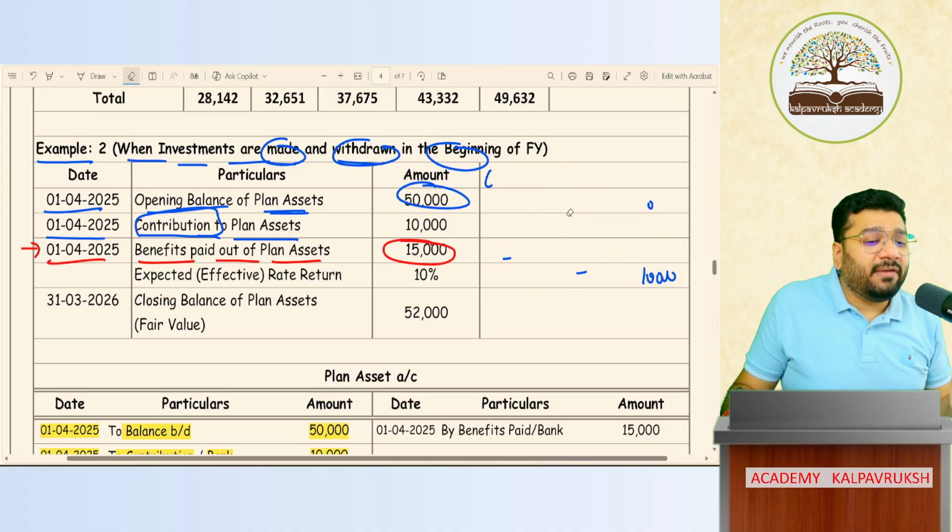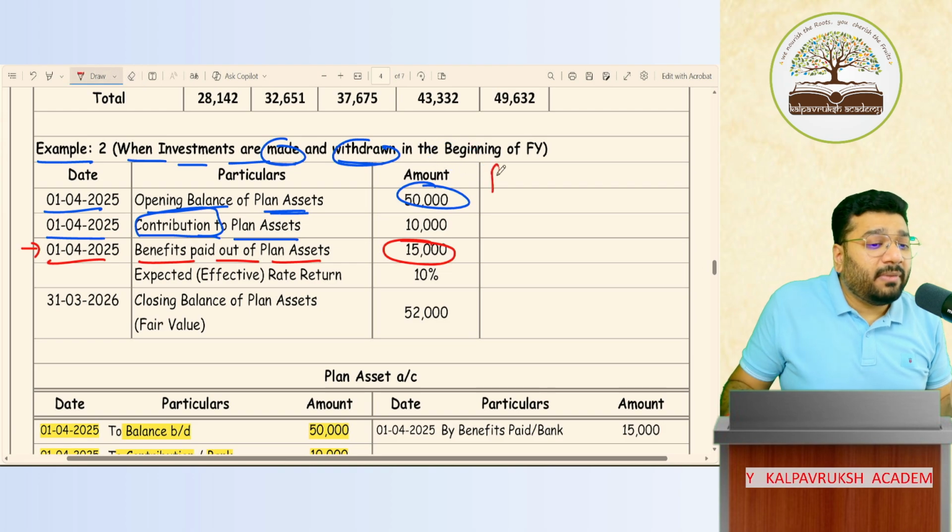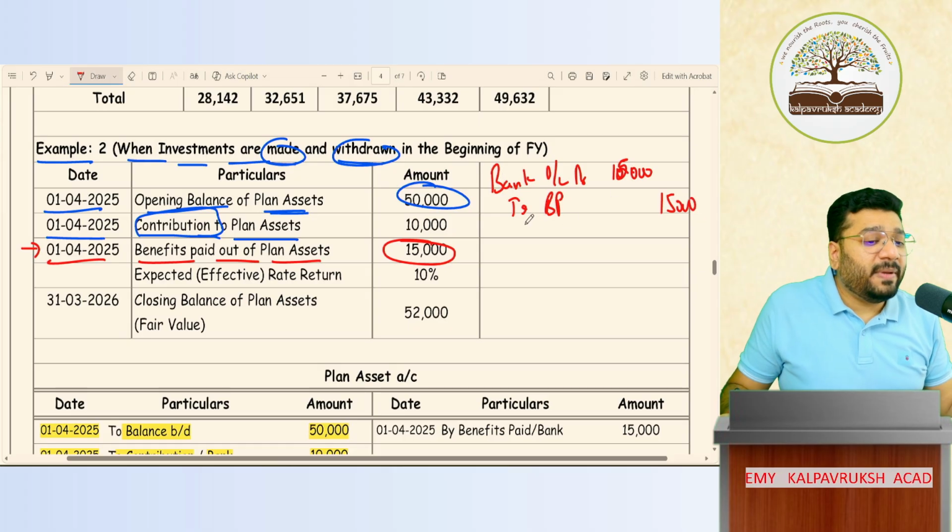When you pay the benefit, what entry will come? You got the money in your bank account. So bank account debit. How much? 15,000 to benefit paid 15,000. Then this benefit paid is transferred to the plan asset account.